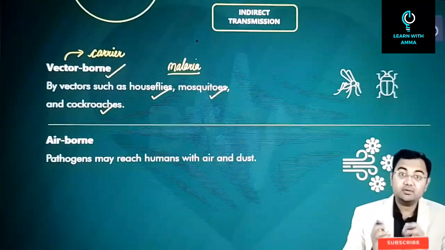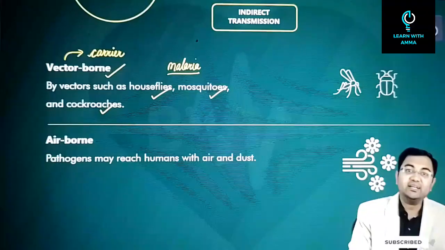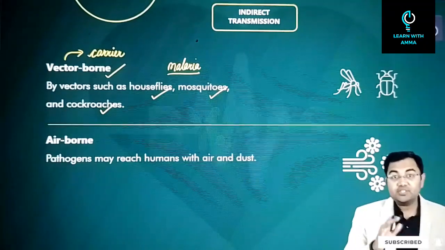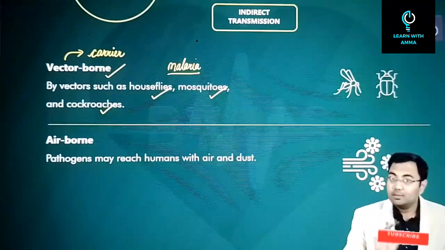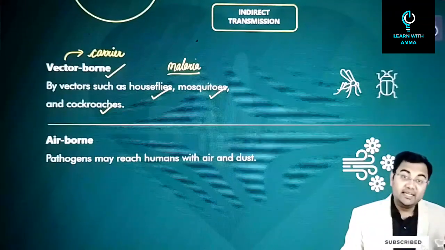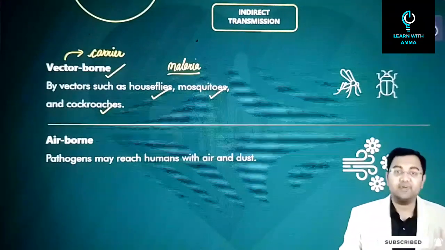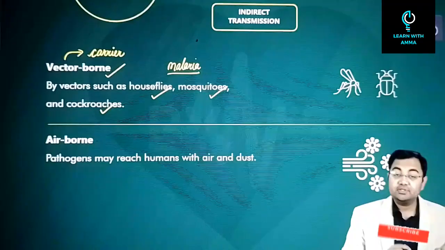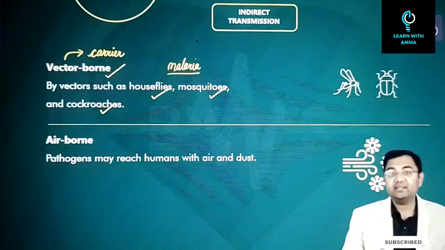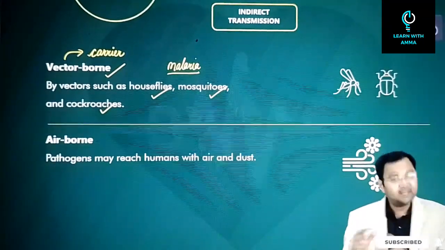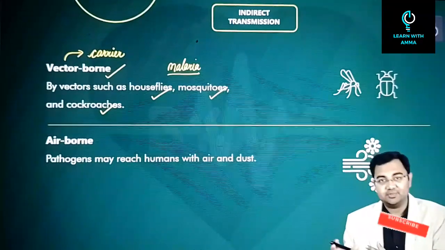It was just carrying the protozoa that can cause malaria. So the mosquito is not infected, whereas in case of rabies, the animal was infected. So that's the basic difference. That's why we are saying that animal bite is a direct transmission and vector borne diseases are indirect transmission.